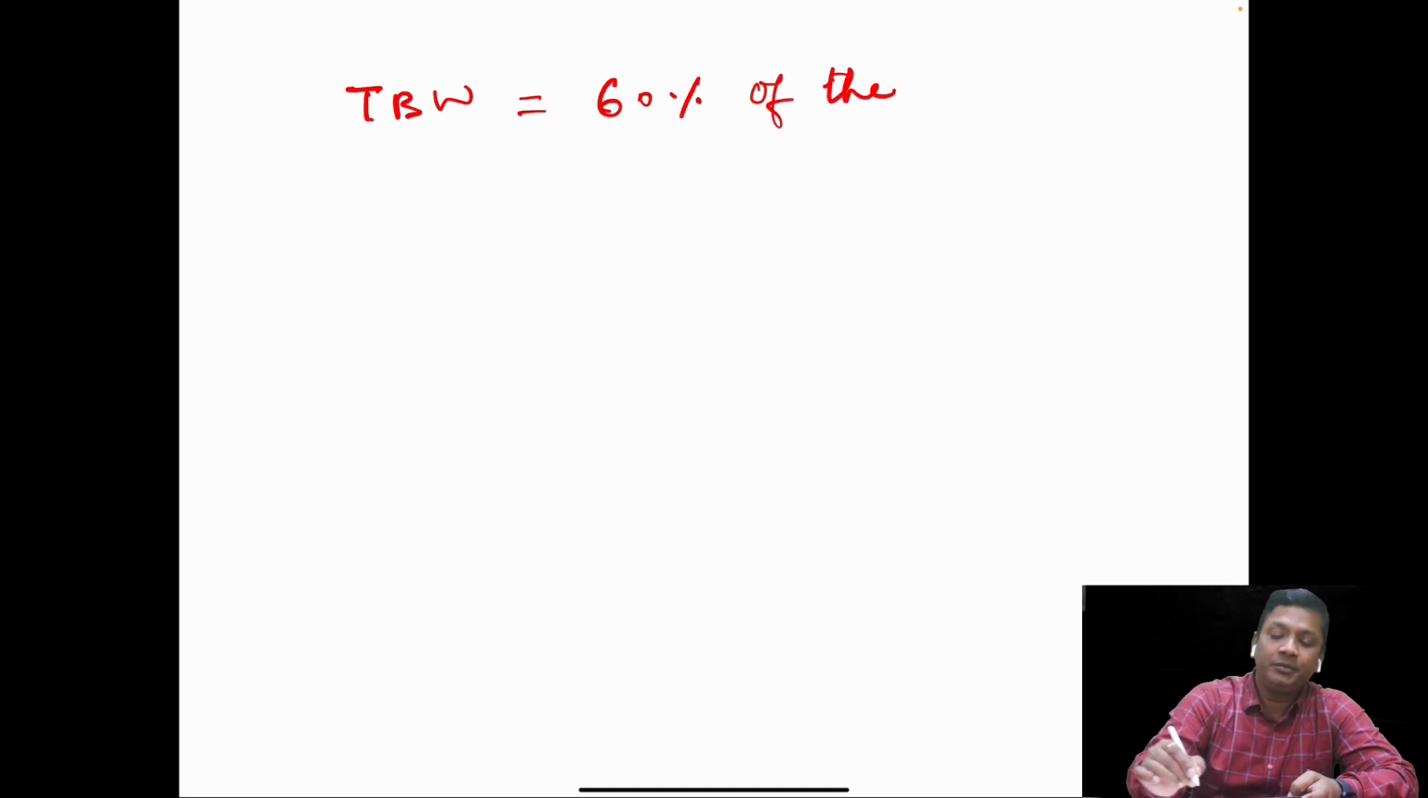In this video, I will tell you about the body water distribution and the method of the estimation of the body fluid in the various compartments. The body water is 60% of the body weight. So I will write here TBW, total body water. This is equal to 60% of the body weight.